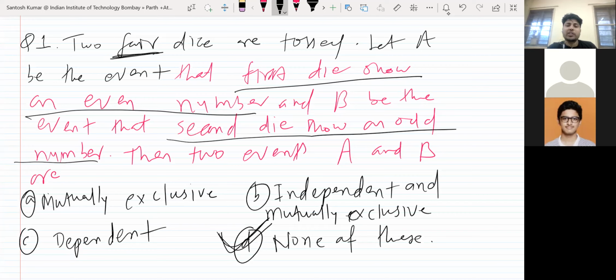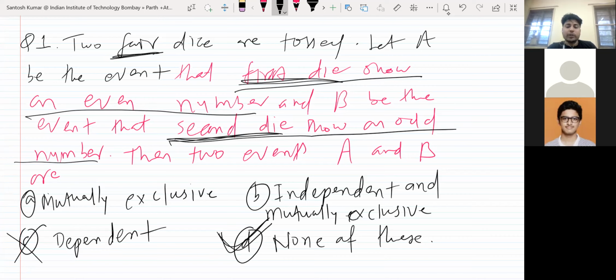You just think logically, not mathematically, just logically. So I have two dice. I throw the first die. Whatever number it shows, it will never affect the second die, right? So first thing, they are independent. Two dice and two coins are always independent. If you are throwing the first die and the second die, it will always be independent, because whatever number the first die shows will not affect the second die, because they are not related, they are not dependent. So independent means this option will be wrong. Okay. And whether they are